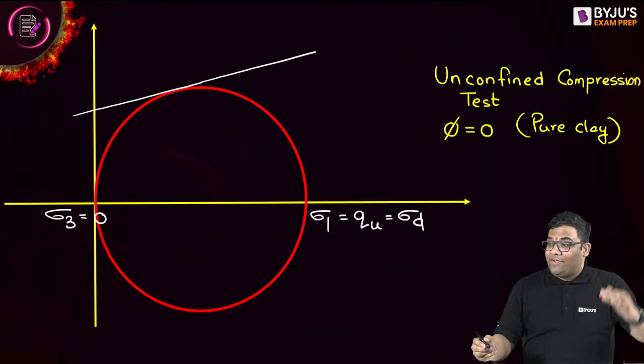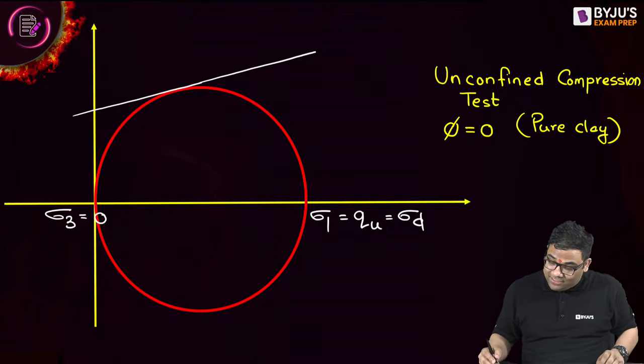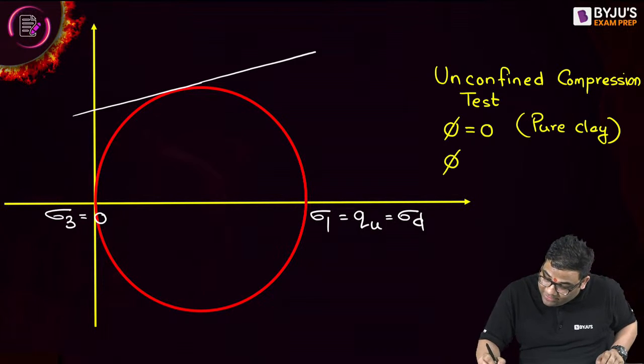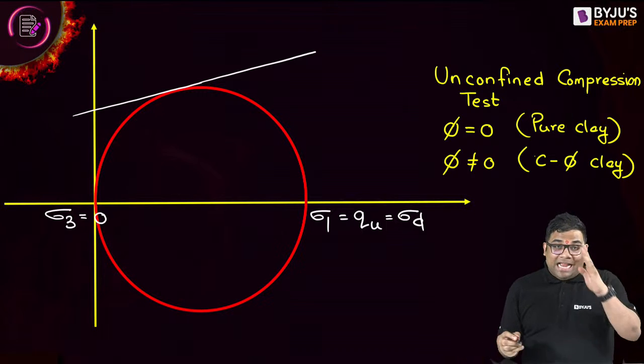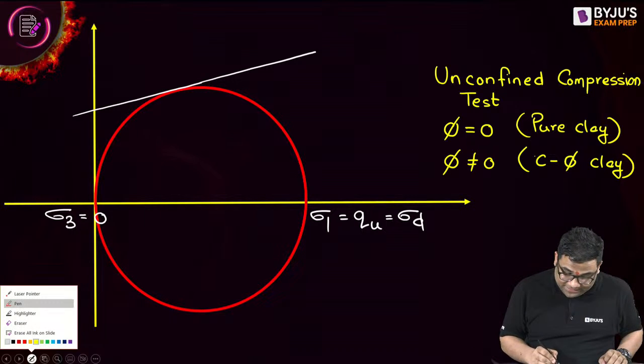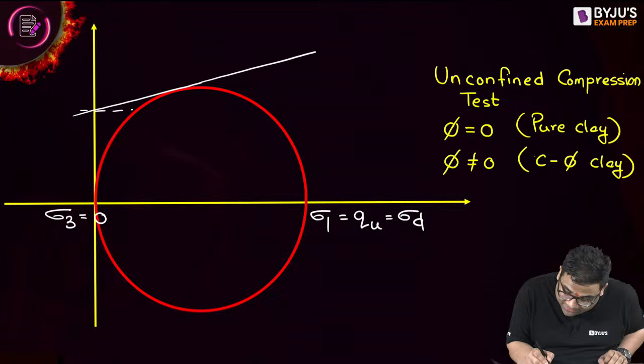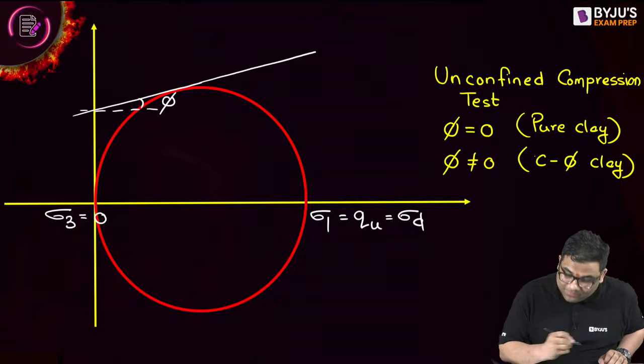Then I will get a flat line. But if it is not a pure clay, then I will get a C-phi soil, a C-phi clay. Yes, I'll get an inclined line, which means there will be some angle phi.